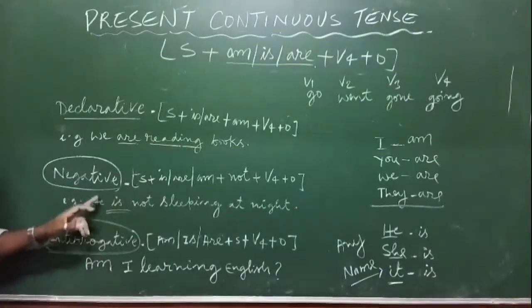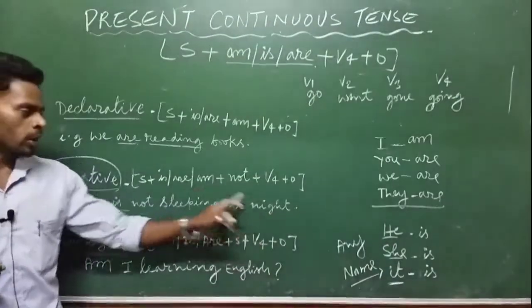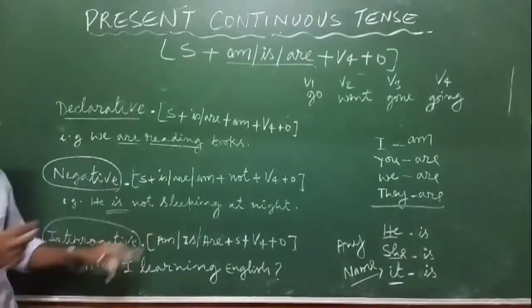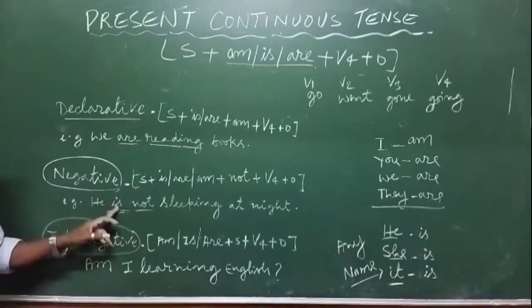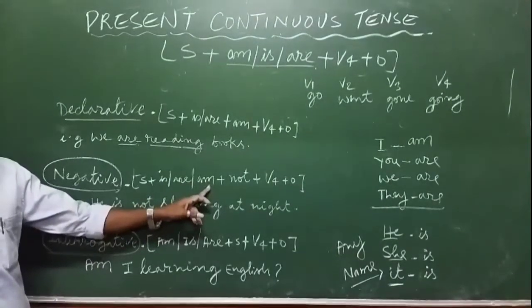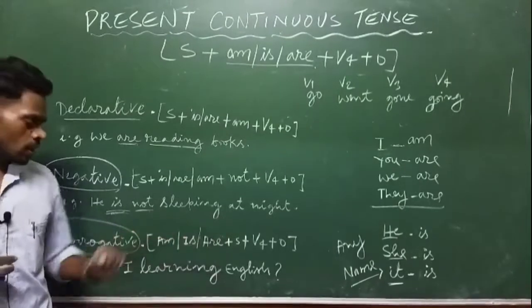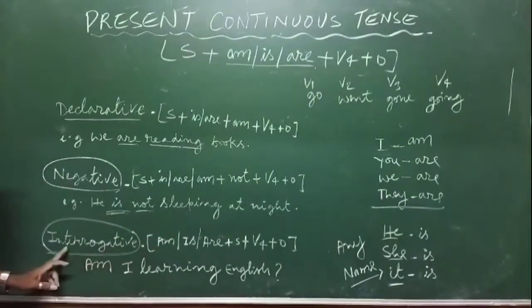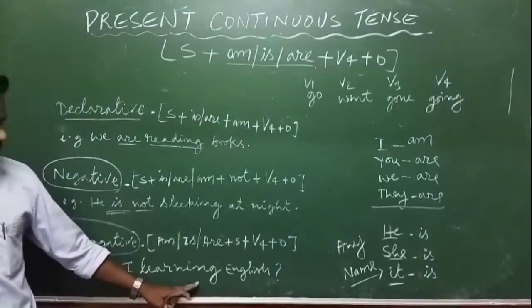So here: he is not sleeping at night. Only you have to find the not and the helping verb, either is or are, then it will be present continuous tense. Here is an interrogative sentence: are you learning English?